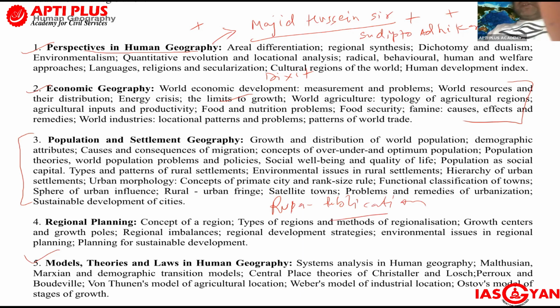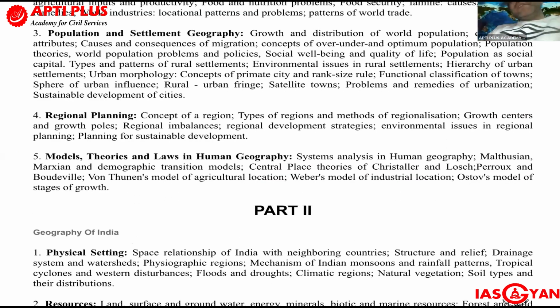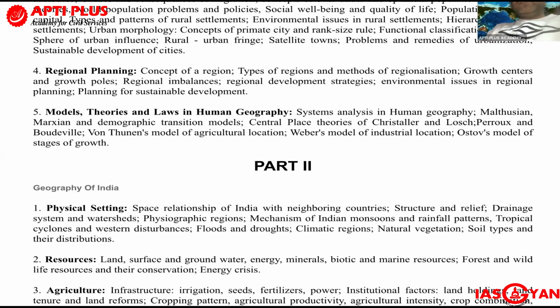What is the textbook name? Socioeconomic Geography by Rupa Publication. You can cover certain areas of population, settlement, regional planning, and models and theories in particular. You can refer to the textbook by Khullar sir as well as the Majid Hussain sir textbook.